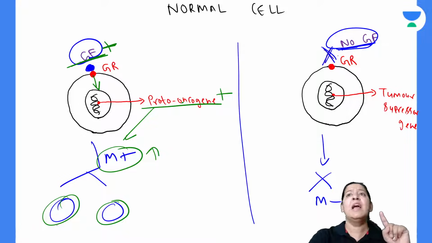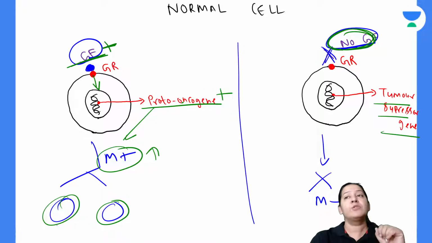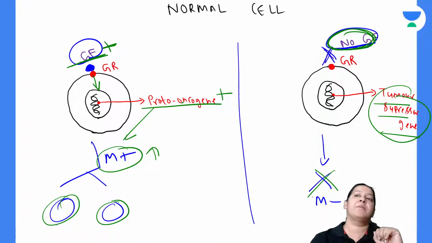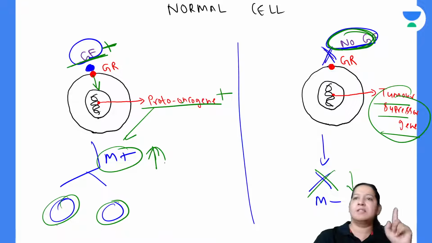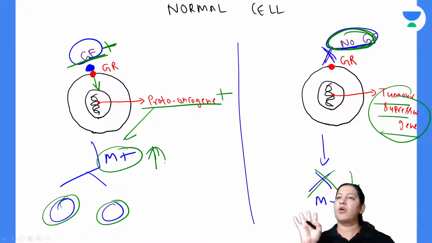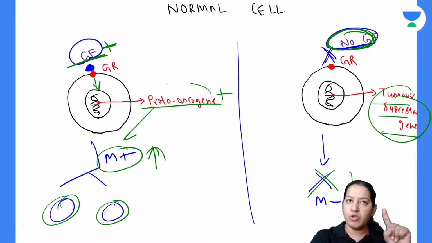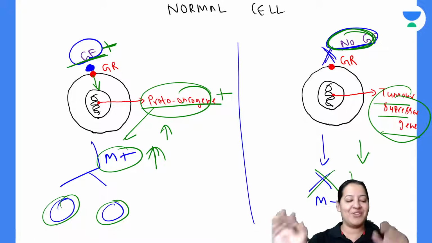Now see the other way around. In the other cell, when the growth factor is absent, another gene inside the DNA of this cell got stimulated. The name of the gene is tumor suppressor gene. It is the tumor suppressor gene which is inhibiting mitosis. So tumor suppressor gene decreases the rate of mitosis and proto-oncogene increases the rate of mitosis. Till now the concept is clear to you? Give me a thumbs up. Manoj, the concept is clear to you?